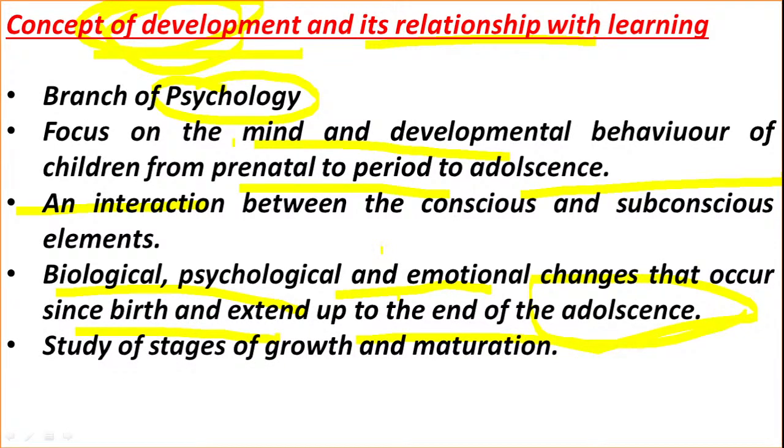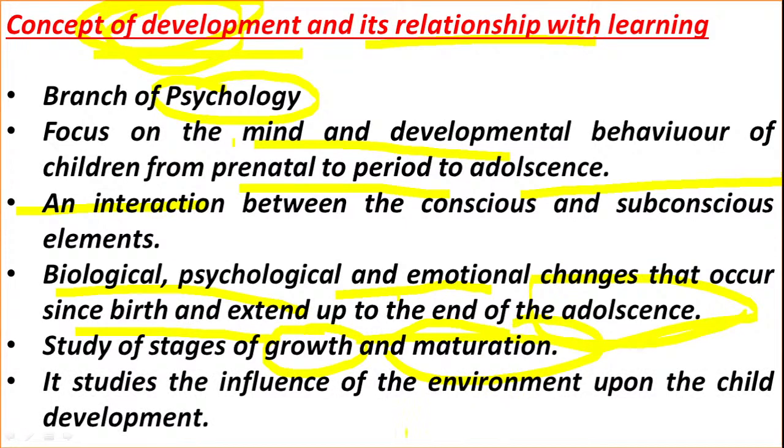In child development, we study the stages of growth and maturation. There are various stages, and we study all of them here. It also studies the influence of the environment upon child development.